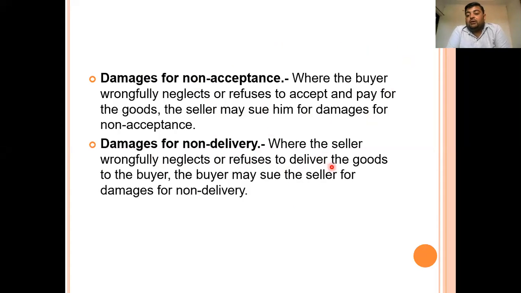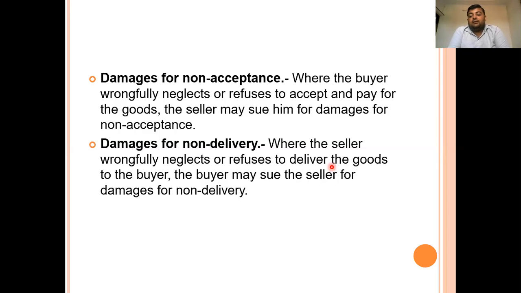refuses to deliver the goods. Sometimes it may happen that the buyer has ordered some goods which are in nature that there is a shortage of particular goods. So to regain a higher price, the seller denies delivering those goods to the buyer. In that case, the buyer may sue the seller for the damages for the non-delivery, or for the